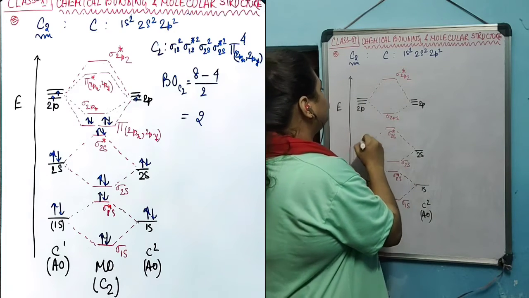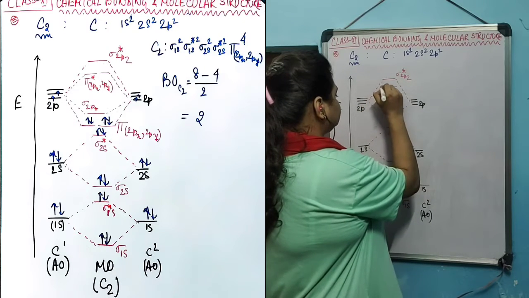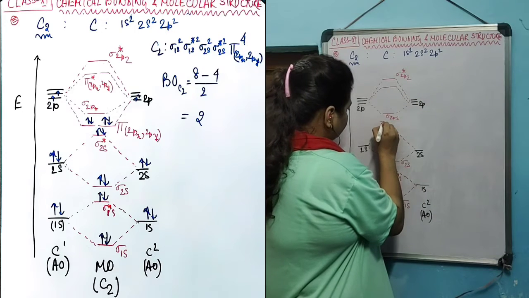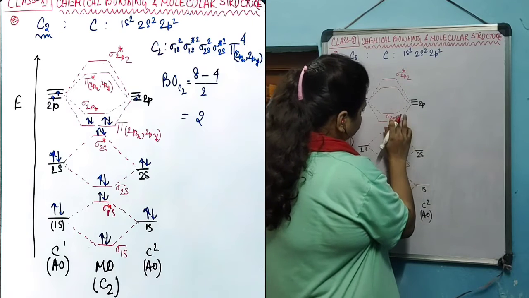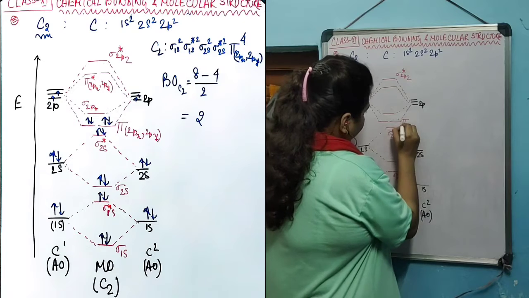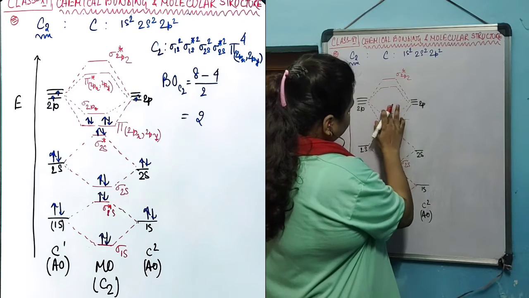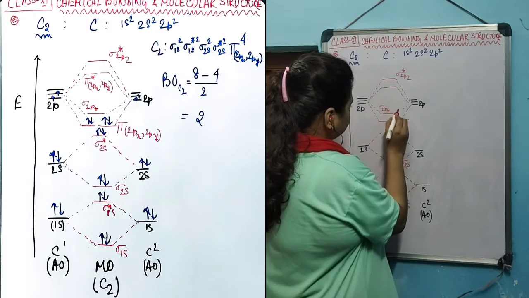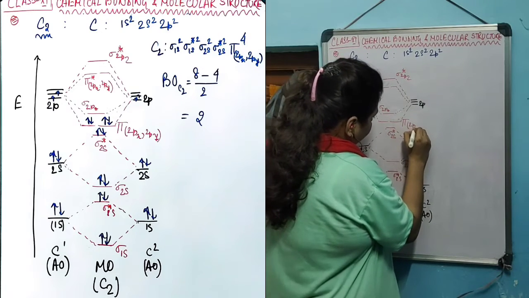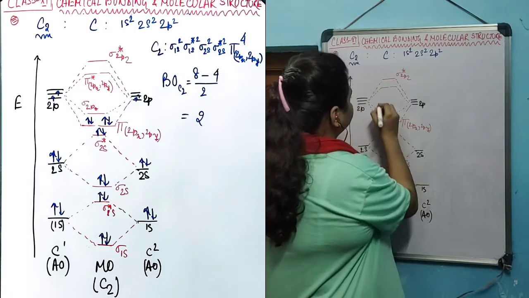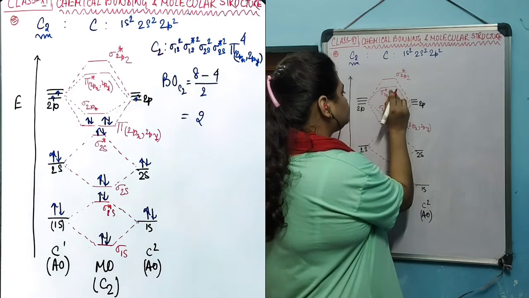The remaining two will form the pi bonds: pi 2px and 2py, and pi star 2px and 2py.